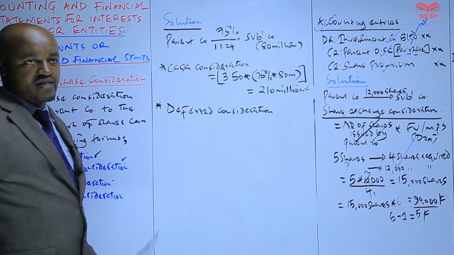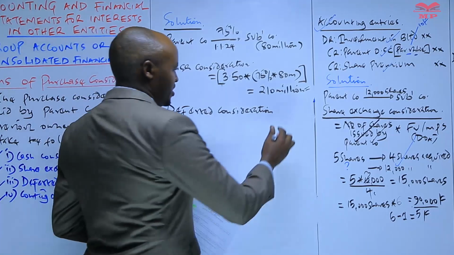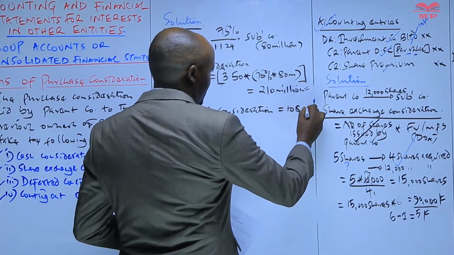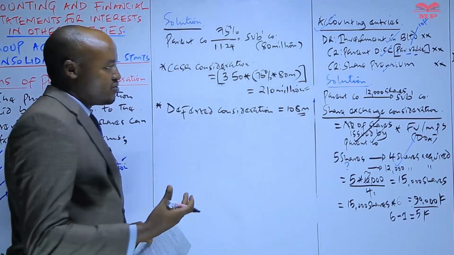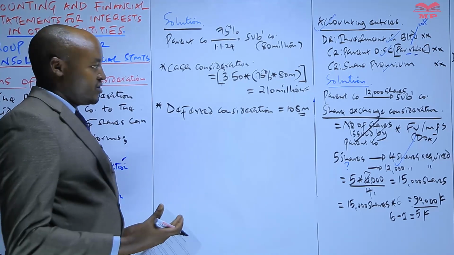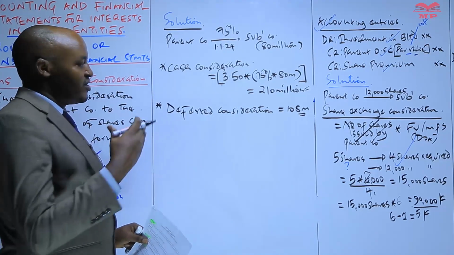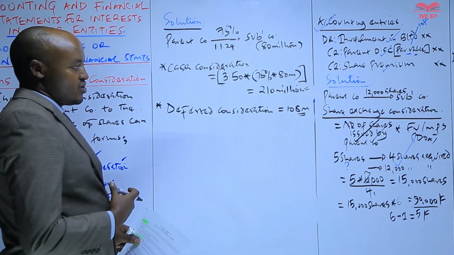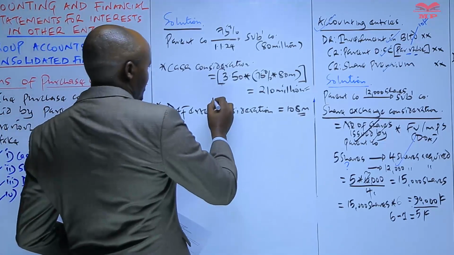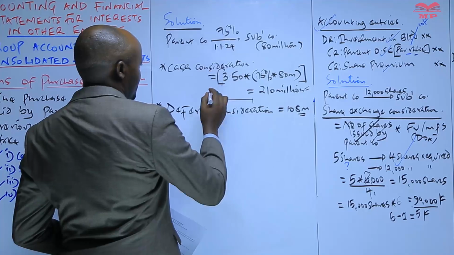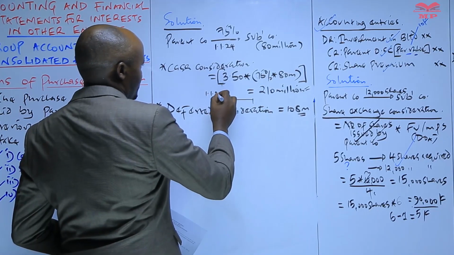So because this consideration of 108 will be paid in future, for the purpose of computing goodwill, you can't use it as 108. So what you have to do is discount it. You have to get its present value using the parent company cost of what? Capital. And we are told the acquisition took place on this date, 1st January 2024.